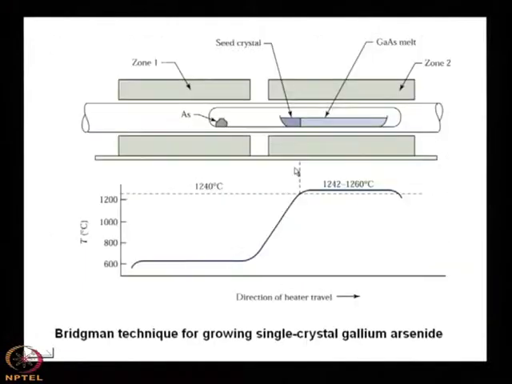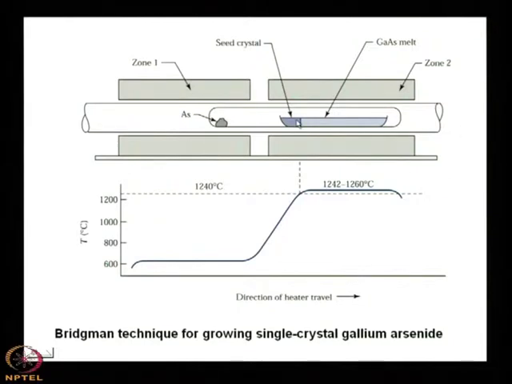Let us go to this picture. You see that here there is a mechanical movement of this arrangement, the lower portion has some mechanical movement, or you can move this quartz tube in this direction, either of the two. So, there will be some movement.